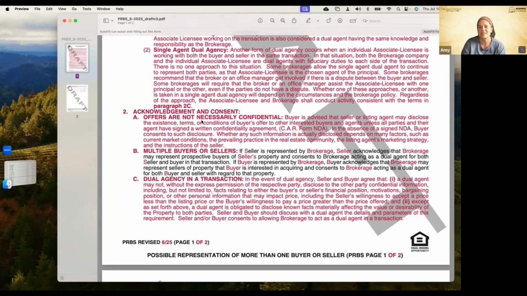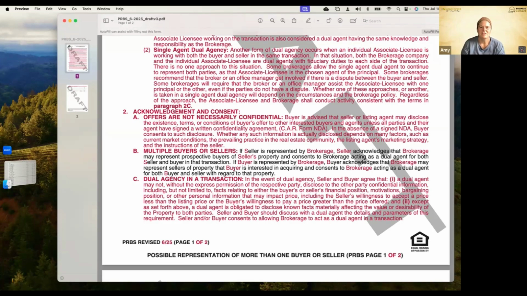Buyers advise that seller or listing agent may disclose existence, terms, or condition of buyer's offer or other interested parties and agents unless all parties and their agents have signed a written confidentiality agreement. Please get that signed before you submit the offer if you're going to use one of those. In the absence of a signed NDA, buyer consents to such disclosure. Whether any such information is actually disclosed depends on many factors such as current market conditions, prevailing practice in the real estate community, the listing agent's marketing strategy, and the instructions of the sellers.